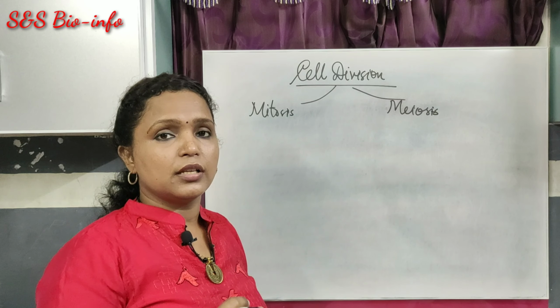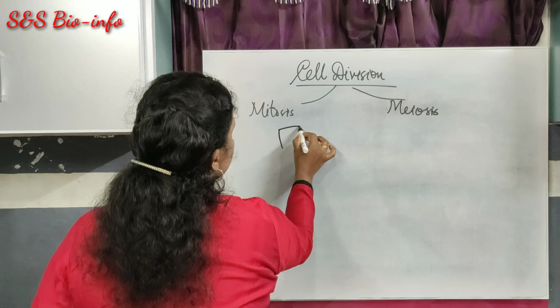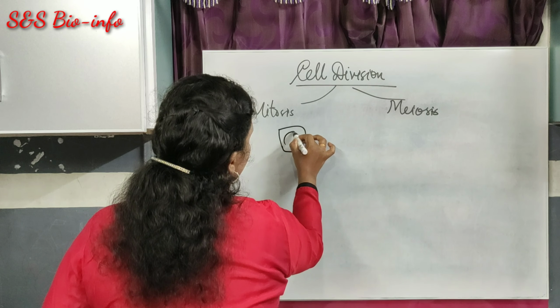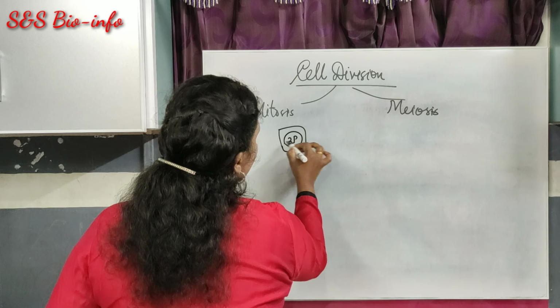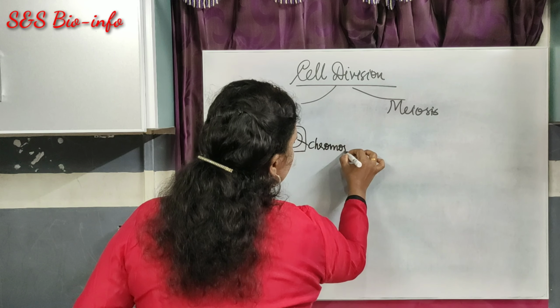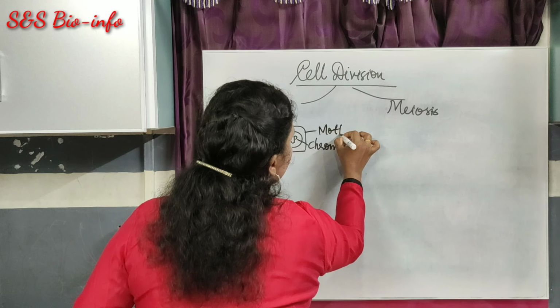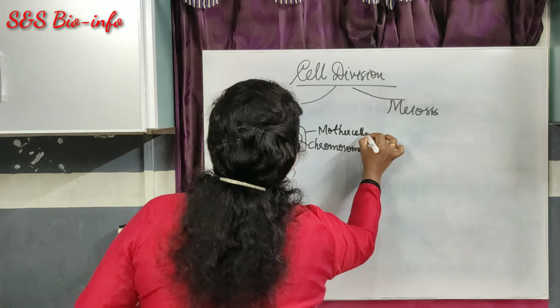In mitosis, the particular cell, the parental cell is called mother cell. Suppose this is a cell with two pairs of chromosomes. This is called mother cell. Got it?